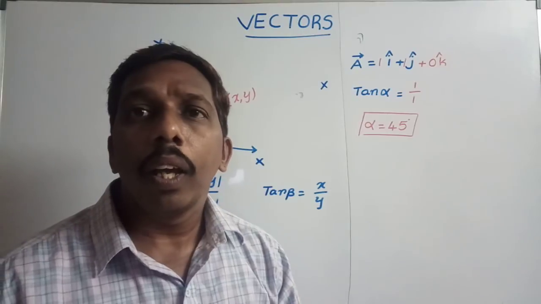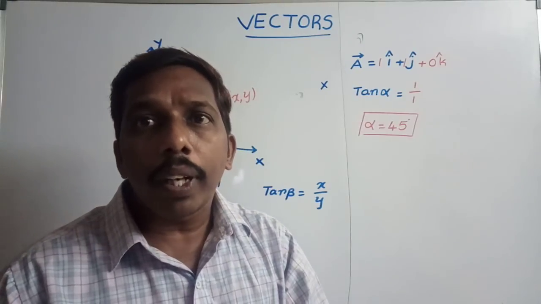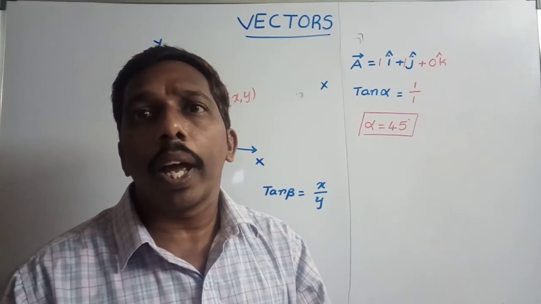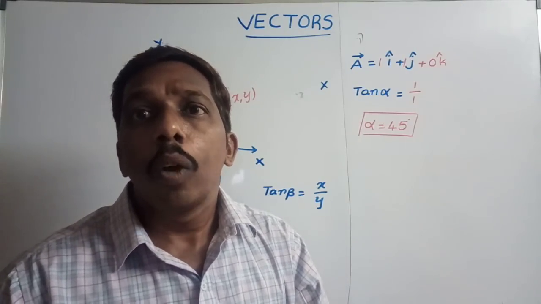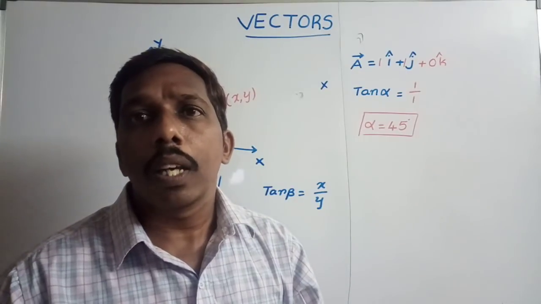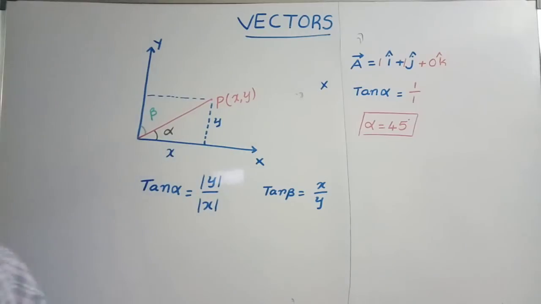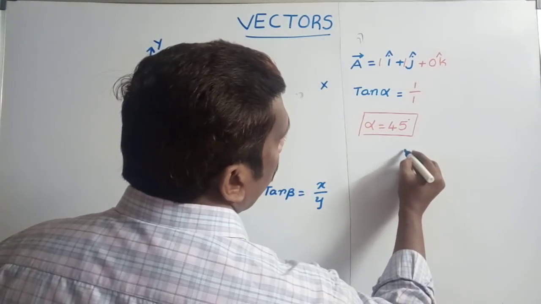So in that way, to calculate the angle between a given vector and the x-axis, y-axis, or z-axis, we should use direction cosines: cos alpha, cos beta, cos gamma. And sir, how to measure angles? So measuring of angles is also important here.